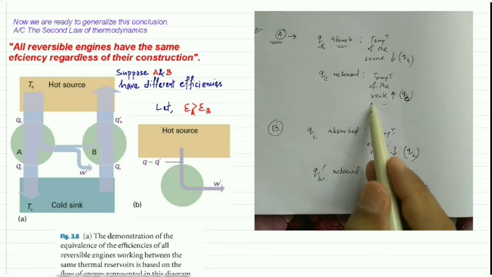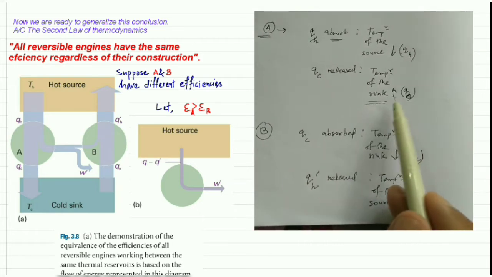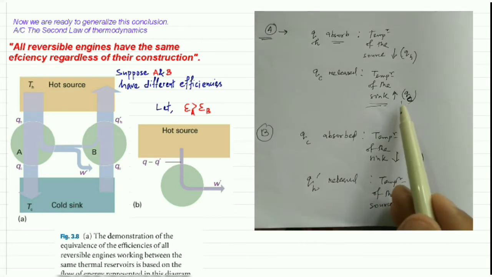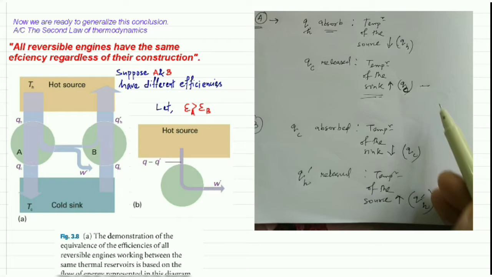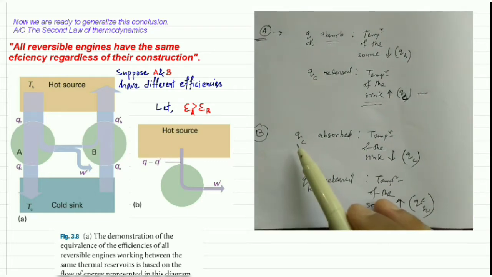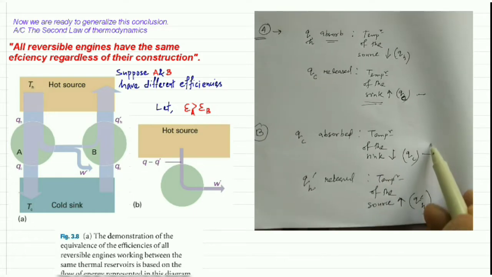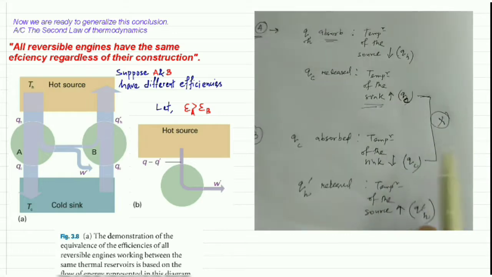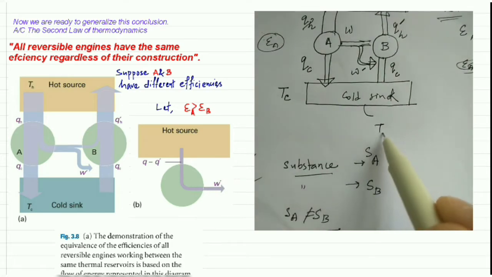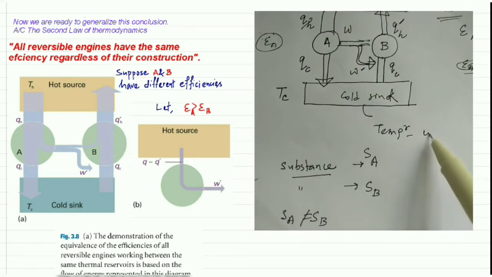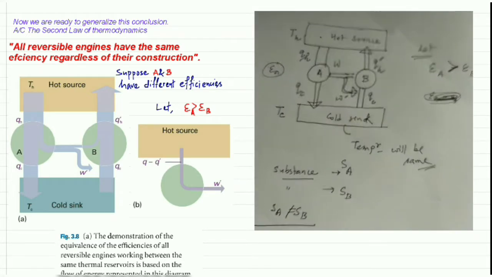So for the first machine, the sink releases, sorry, receives QC amount of energy, so the temperature of the sink increases by QC. But for machine B, the temperature of the sink decreases by QC amount. So these two cancel out with each other, and the temperature of the sink remains the same for that cold sink.